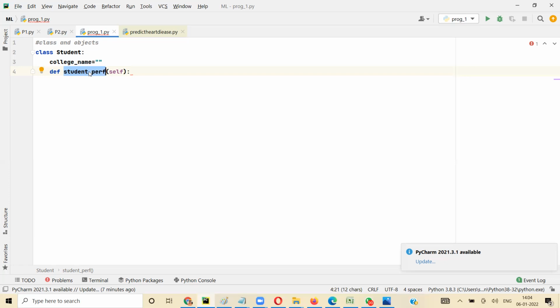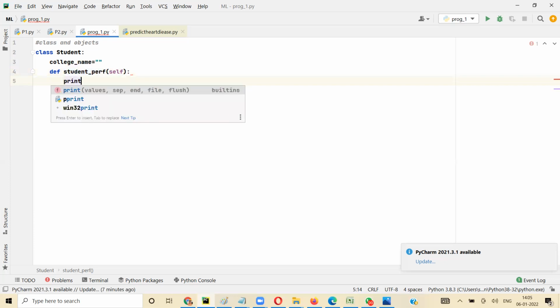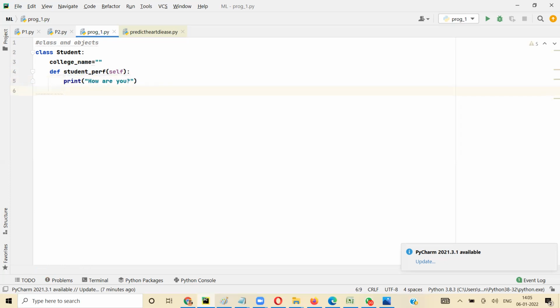So here I'll simply do print for now. I'm going to say print, how are you? So there are four types of members possible: class level variable, class level function, object level variable, object level function, correct? To begin with, we will learn about each of them later. For now, what we have learned is how to create a class level variable and an object level function.